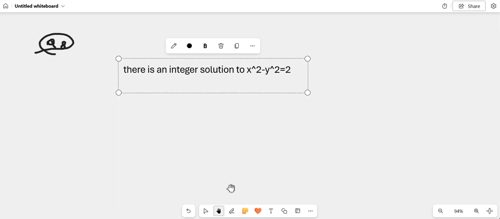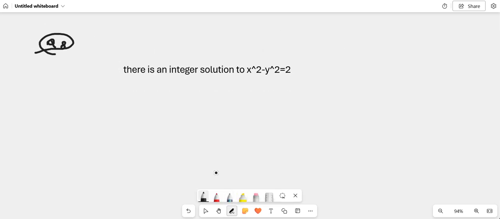Let's do part 8 then. So part 8 is saying that, let's try to solve it. We can say that x squared minus y squared is equal to 2. So let's find the solution. x and y should be integers. Alright, so let's solve this.